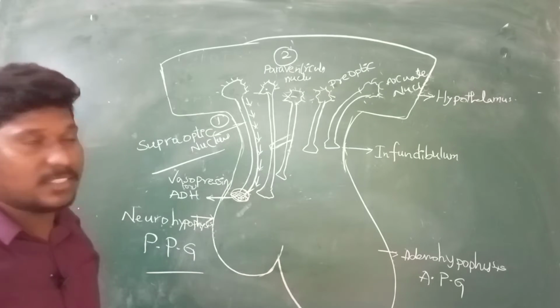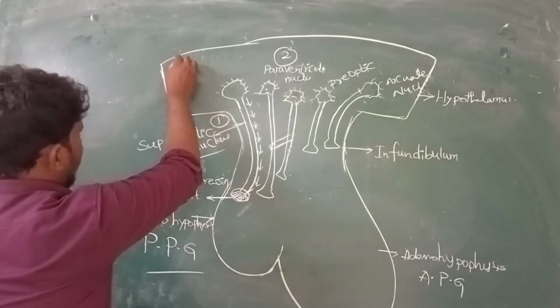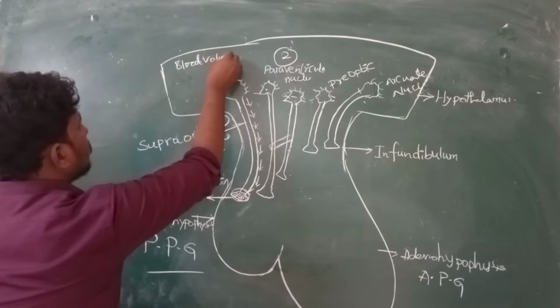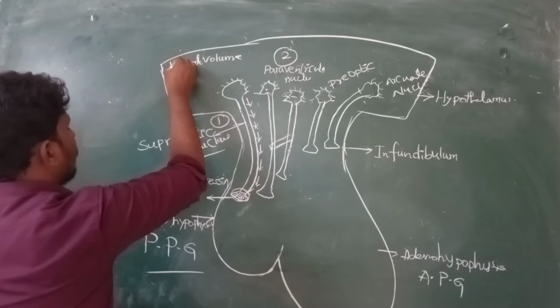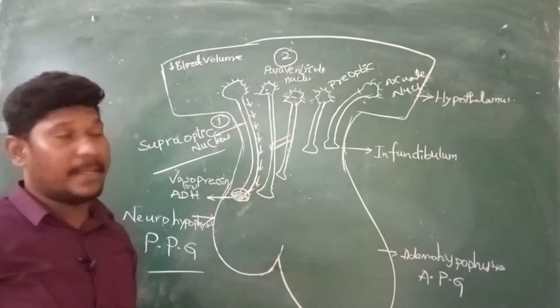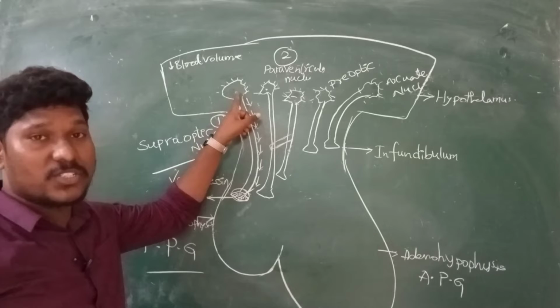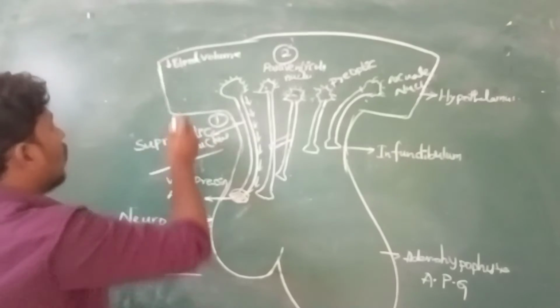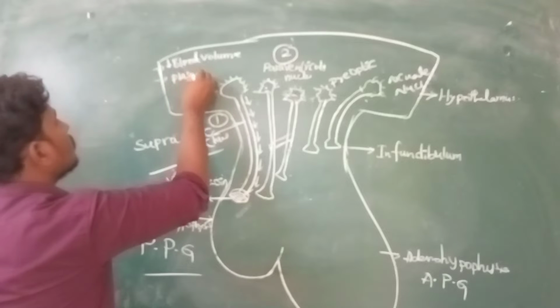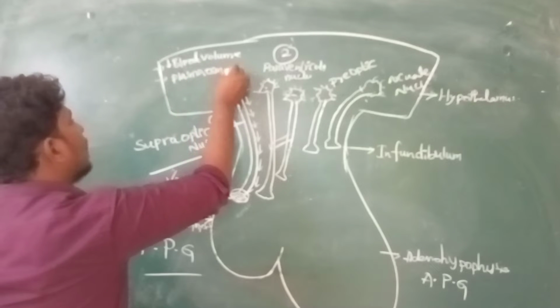Now we'll see what the factors are. Blood pressure or blood volume. One of the things is blood volume. Low blood volume or low BP. Whenever our body feels low BP, the action potential is generated in the supraoptic nucleus. Along with low BP, we require plasma osmolality.